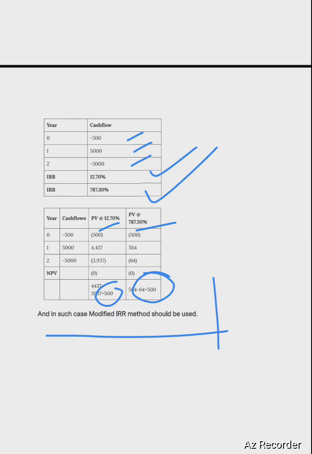So this is one of the limitations of IRR, or even NPV, because if IRR can be multiple, you also witness that NPV is also derived through these two IRRs. So the solution to this will be modified IRR. I will create a separate video for modified IRR later.